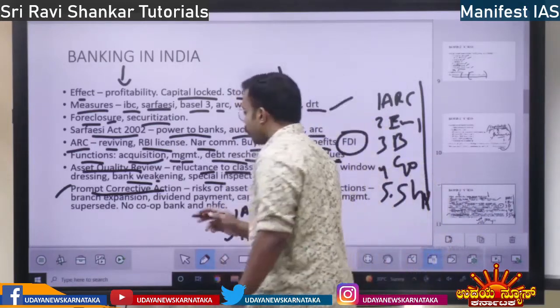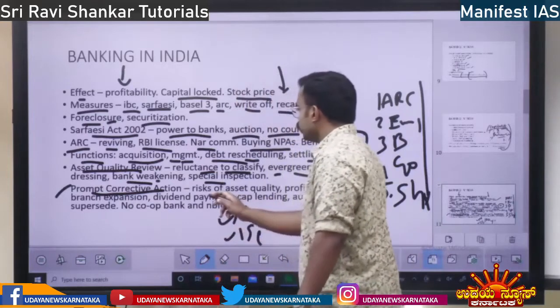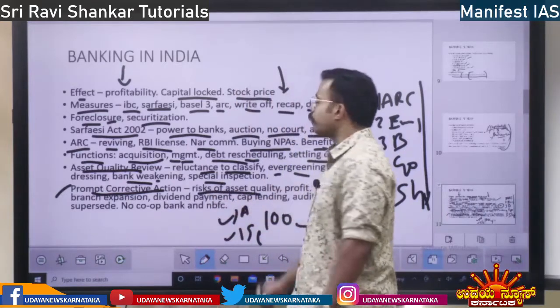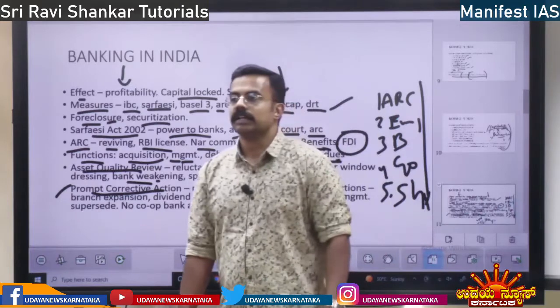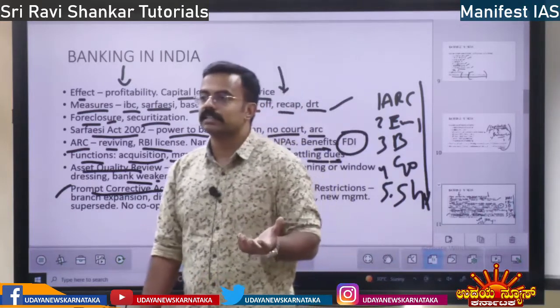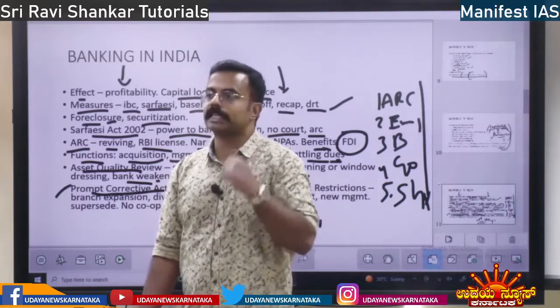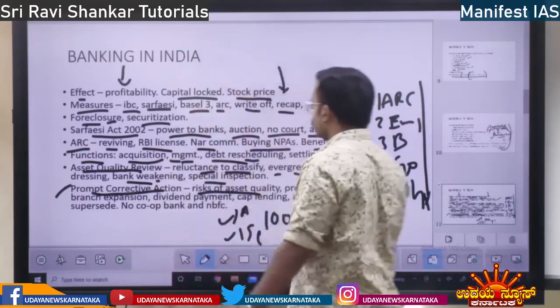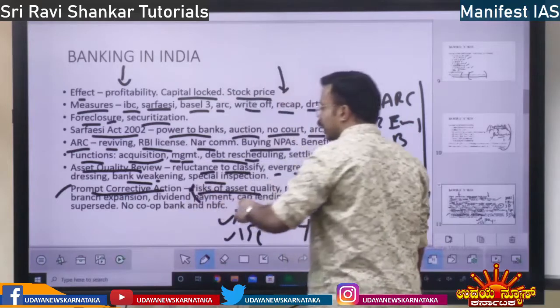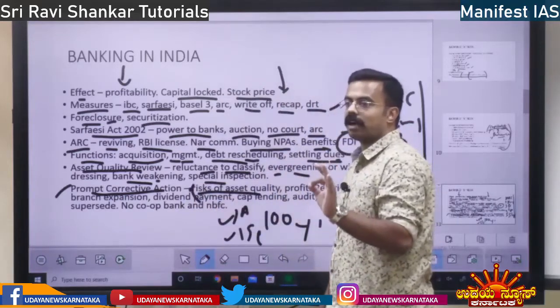So, prompt corrective action, what do they have to do? They have to first gauge the risk of asset quality. If there is an asset, what is the risk? Will they repay, or should we take over the asset?